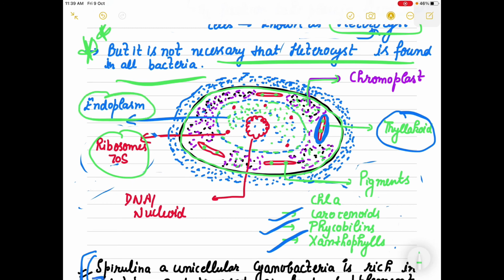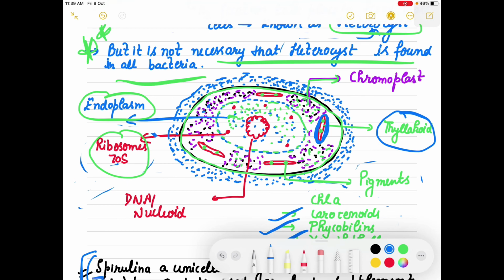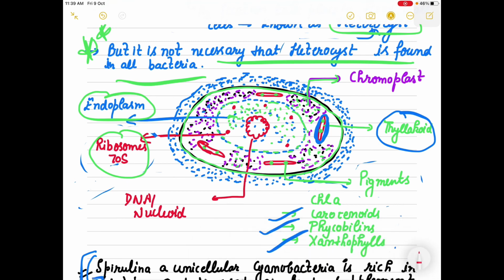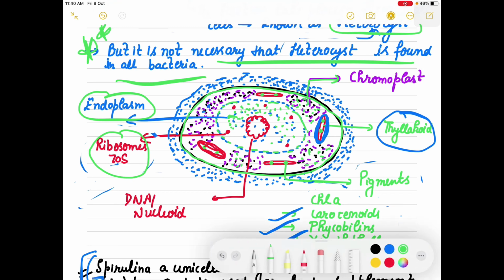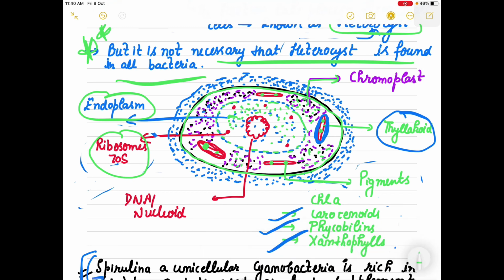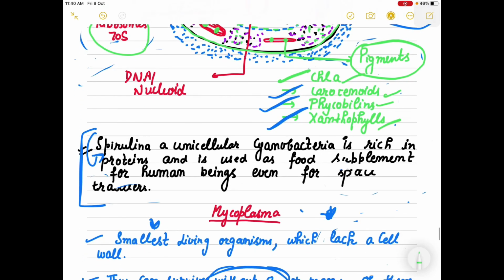It also has thylakoids, membrane-like structures which contain pigments that help them in the photosynthesis process. These pigments can be chlorophyll A, and then accessory pigments: carotenoids, phycobilins, and xanthophylls. They are present in the thylakoids of the cyanobacteria.